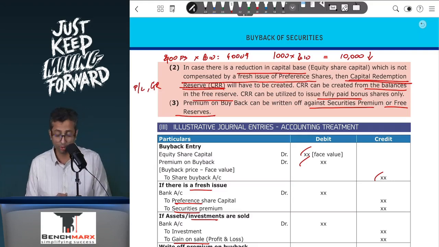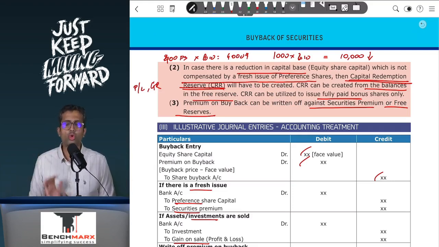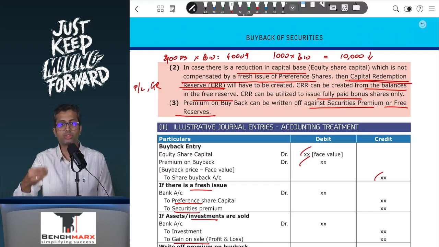Fourth, there is ESOP. ESOP is an example of share-based payment where you go to your employees and say that if you work with me, let us say for 3 years, then I will give you a chance to buy my share, which is worth 80 rupees, at only 50 rupees. In which case, I will give you an option to buy at a 30 rupees discount.